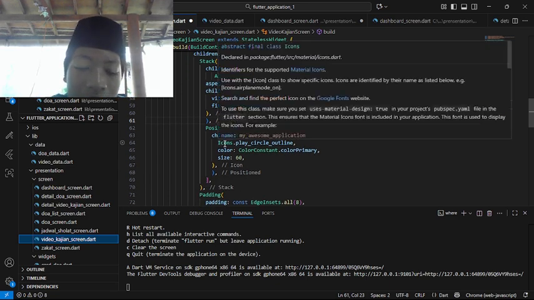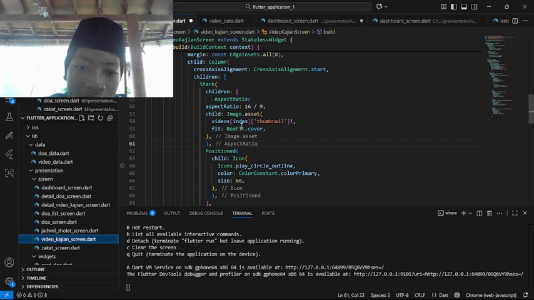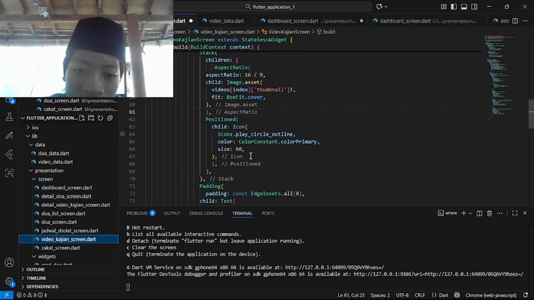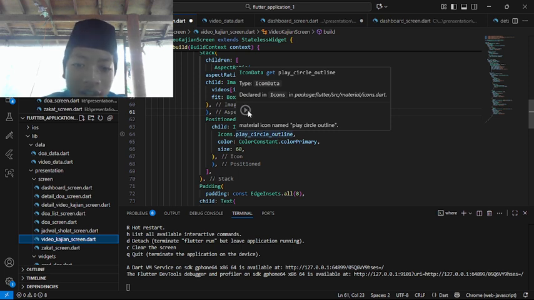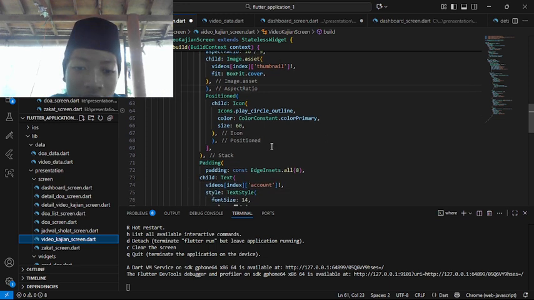Image asset, Positioned child: Icon, so in here we are still inside this children. Child: Icons.play_circle_outline, so there's this icon later. The color was Constant.colorPrimary, and the size was 60.